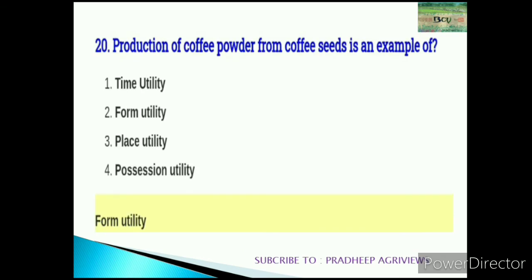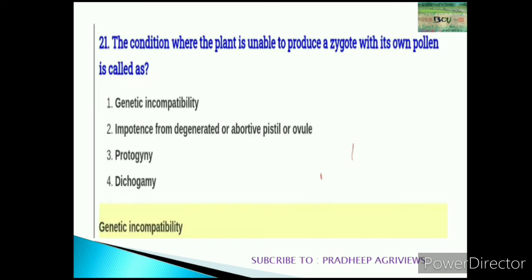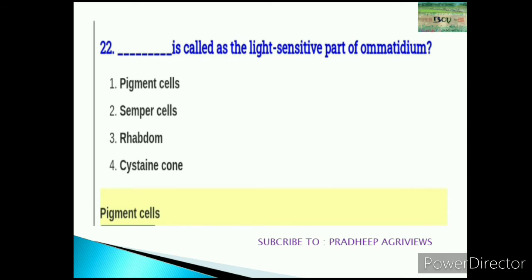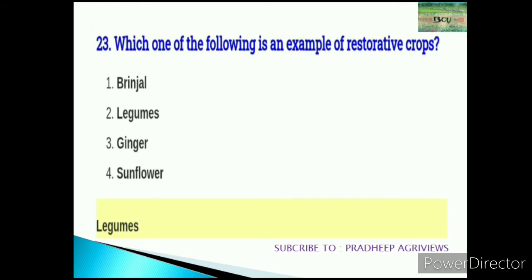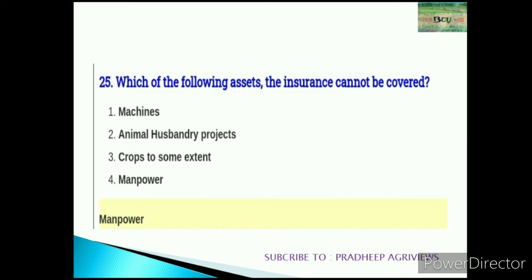20th question: production of coffee powder from coffee seed is an example of form utility. 21st question: the condition where the plant is unable to produce a zygote with its own pollen is called genetic incompatibility. Breeding question. On 22, the light sensitive part of the ommatidium is called pigment cells. 23rd question: which one of the following is an example of restorative crops? Legumes.